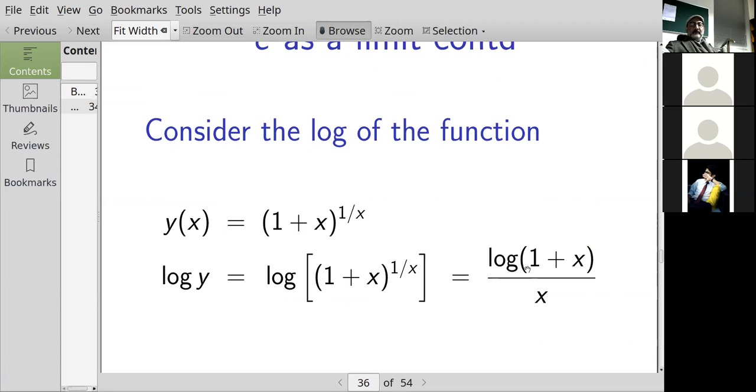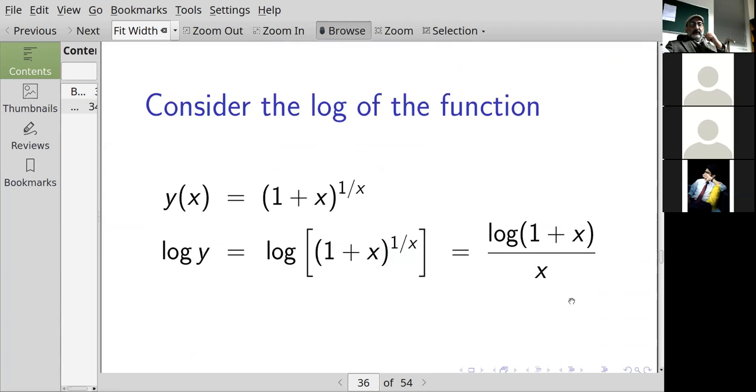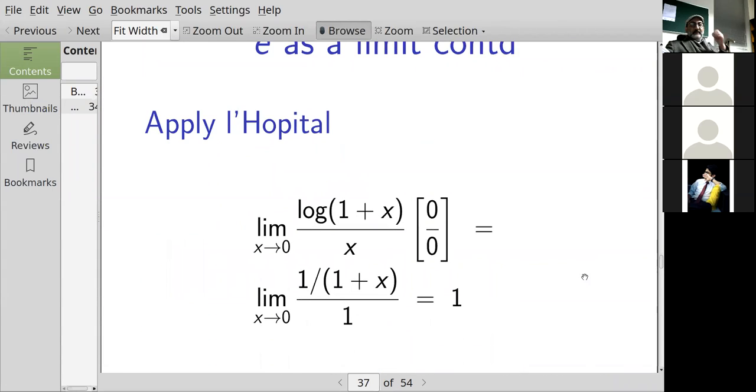So that's equal to log of (1 plus x) over x. I wouldn't know how to take the limit of y as x goes to 0, but maybe I can take the limit of this function as x goes to 0. So the limit as x goes to 0 of log of y, which is log of (1 plus x) over x.